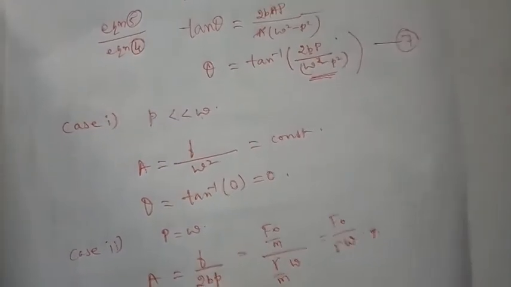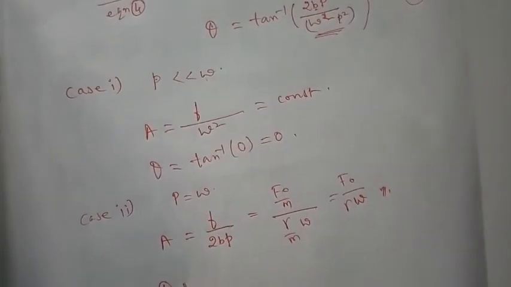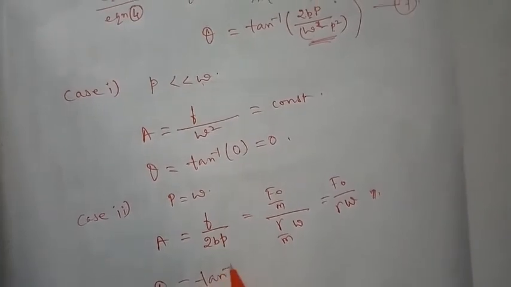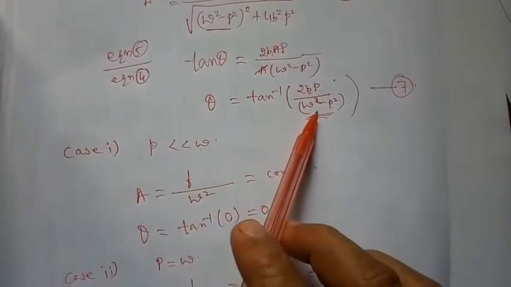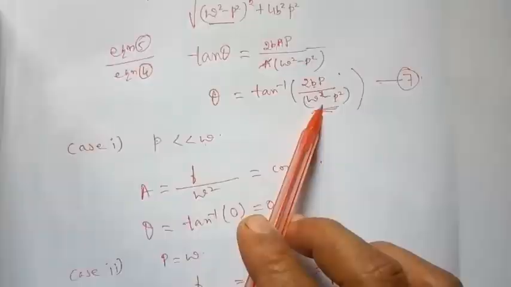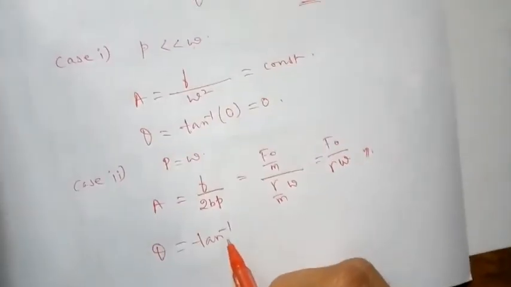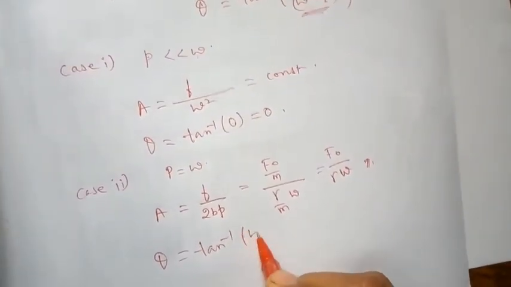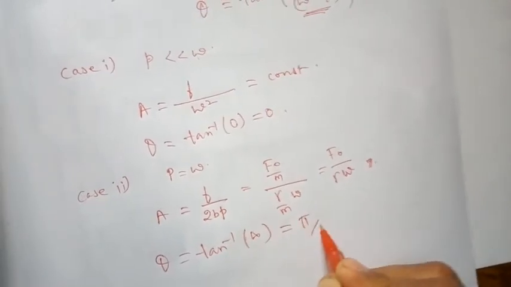So let us see theta. Theta, you are left with tan inverse of 2bp divided by 0. Anything divided by 0 is tan inverse of infinity, so that is nothing but pi by 2.